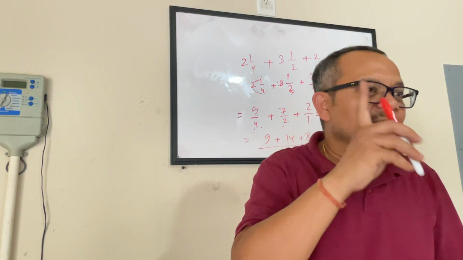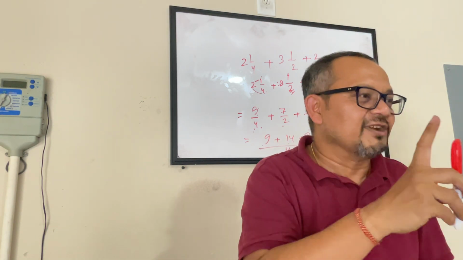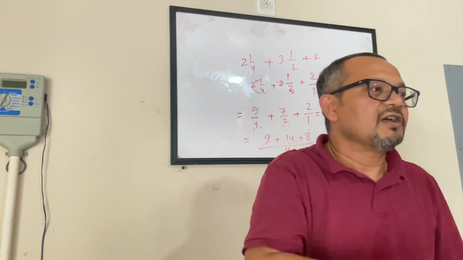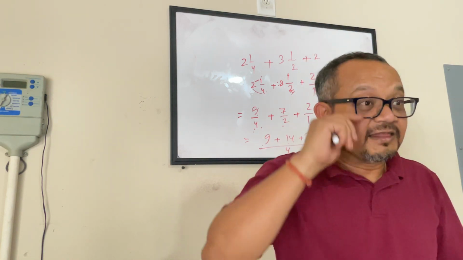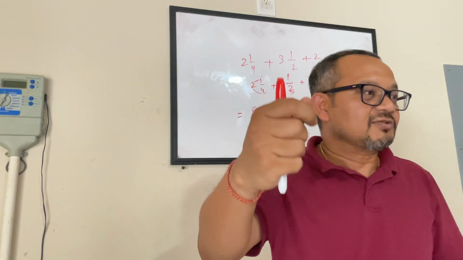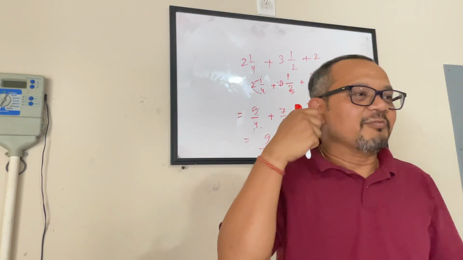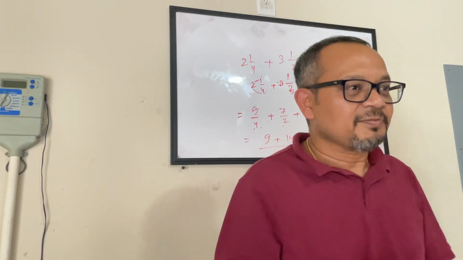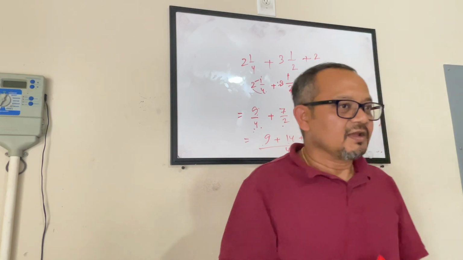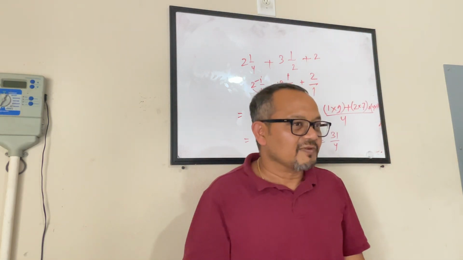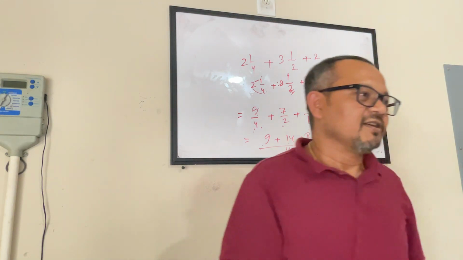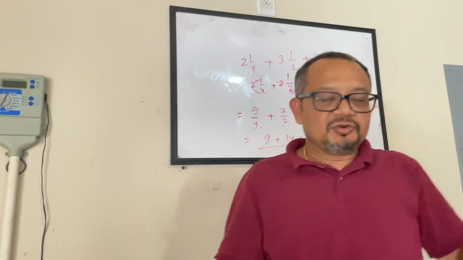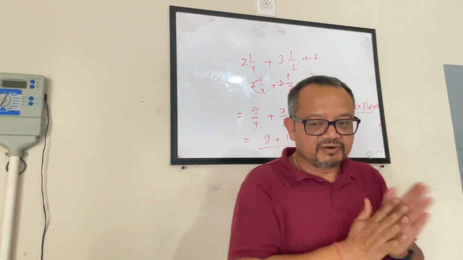So, each one of my child, each one of my student, each one of you, it's perfectly fine to make mistakes. I want you guys to make mistakes. And then find out where you made the mistake so that you become a better mathematician when you grow up. Okay? Alright? Everybody's fine? Nobody's feeling bad? Nobody? Okay, good. Alright. So, this was the first thing that Yaganya wanted to do.